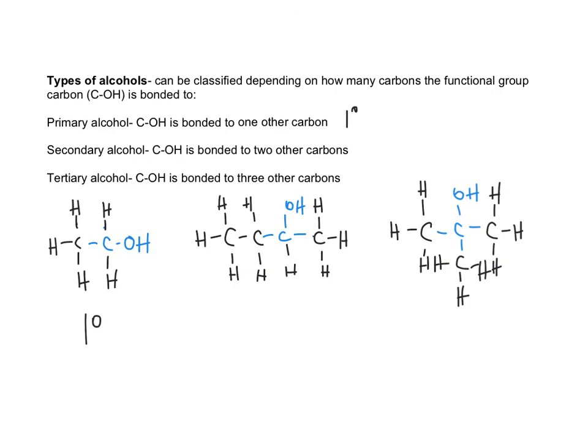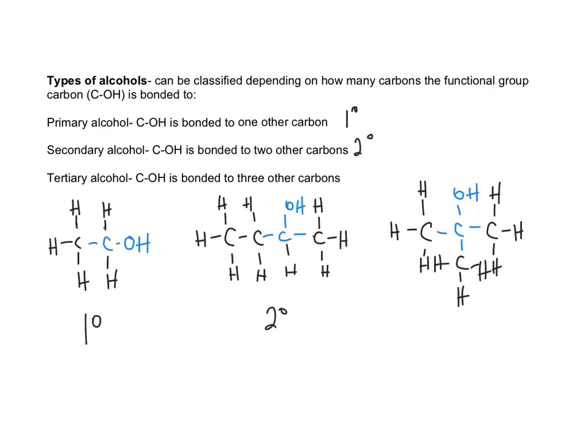In the next structure, the C-OH group is attached to two different carbons. So therefore, it is a secondary alcohol, because that carbon is bonded to two other carbons.